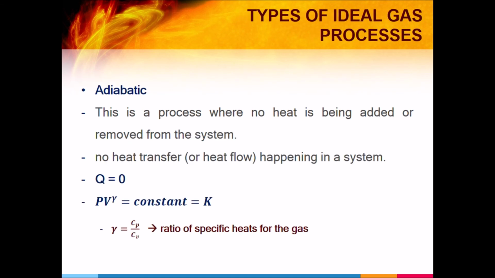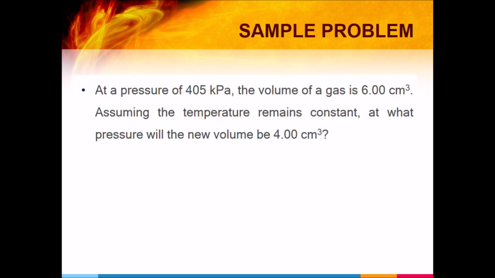And lastly, adiabatic process at a constant heat, or there's no change in heat, no heat added. Ang formula natin ay PV raised to gamma is equals to constant k. The gamma is the ratio of Cp all over Cv, or specific heat at constant pressure all over the specific heat at constant volume. So, to make it easier, ang kukomplete na lang natin is isochoric, isobaric, and isothermal processes.